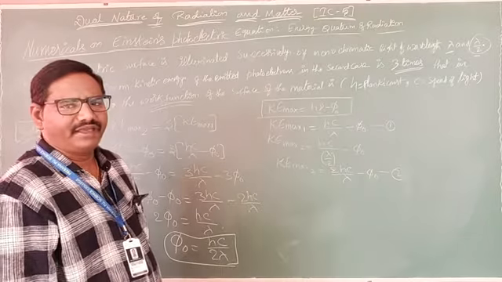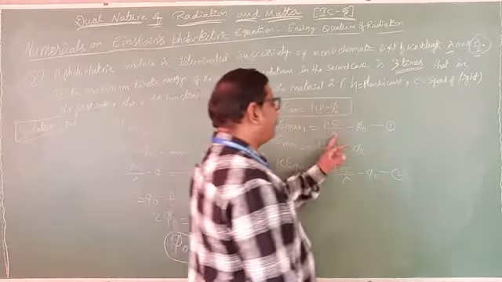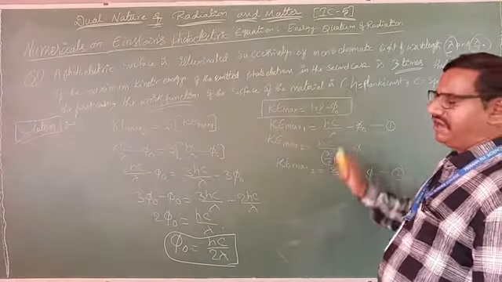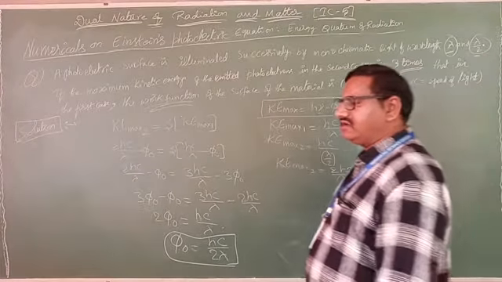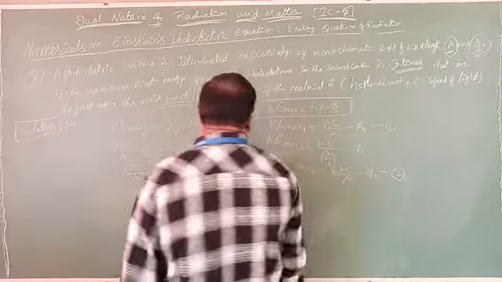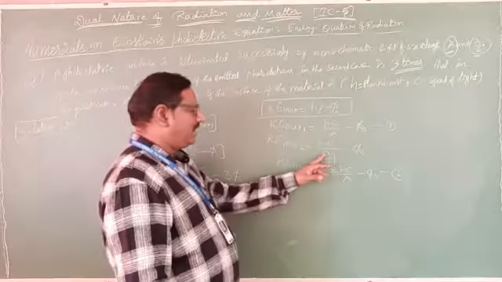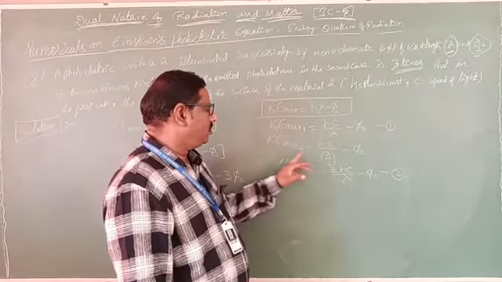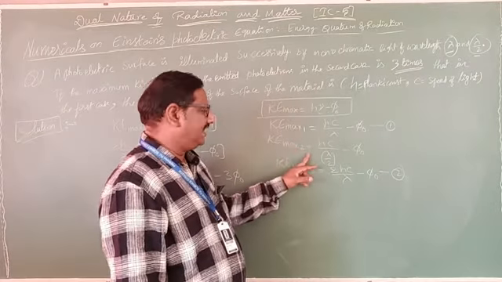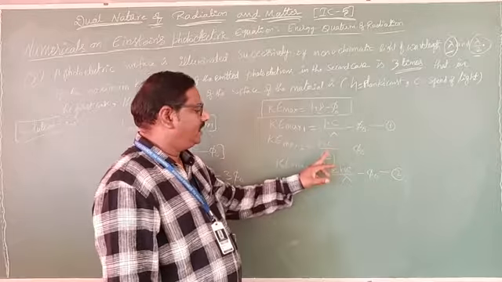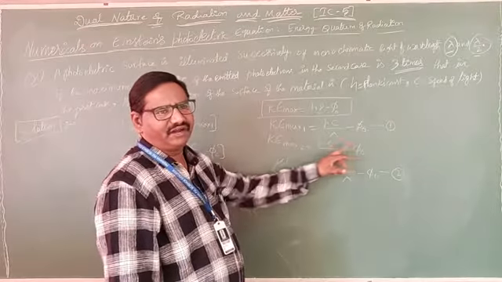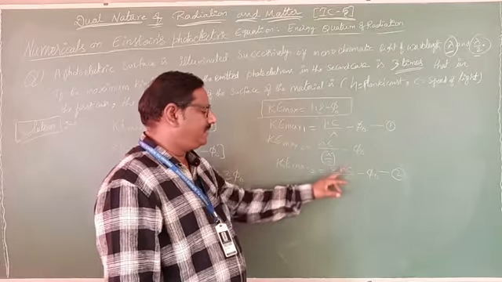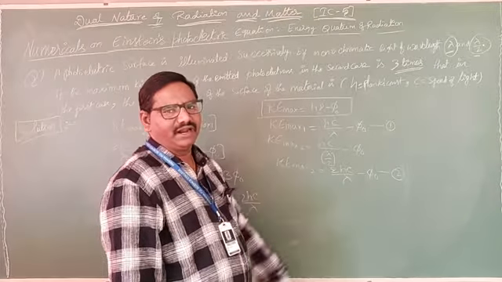In the first equation, the lambda will be given as the same lambda. That's why I wrote only lambda. In the second case, instead of that lambda, we have lambda by 2. Clear? So Ke maximum 2 equals hc by lambda by 2 minus phi naught. This 2 will move up, then it becomes 2 hc by lambda minus phi naught.